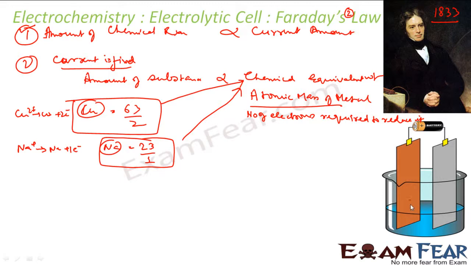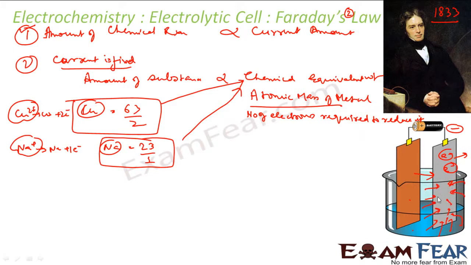Let's suppose this is copper and this is copper sulfate solution and this is a metal to plate. We have seen the example, right? The more current you pass, the more copper will move from here to here. The next is, if you pass the same current but you are using different rods here or different electrolytes here, you want to see how much metal is deposited here. Because this is where generally the metals are deposited. Why? Because this is negative charge. In negative charge you have electrons and generally we have ions, Cu2+ or Na+, they become Na or Cu. Here we have the deposition of metals.